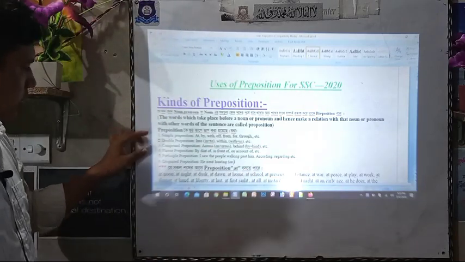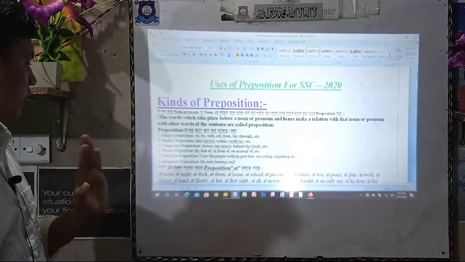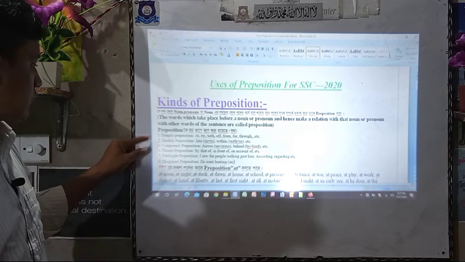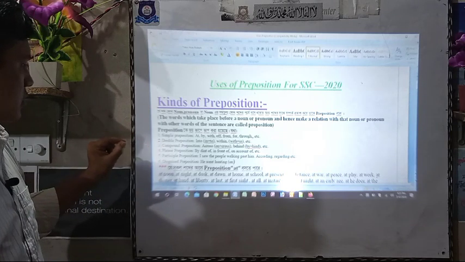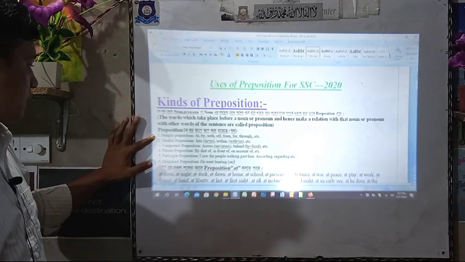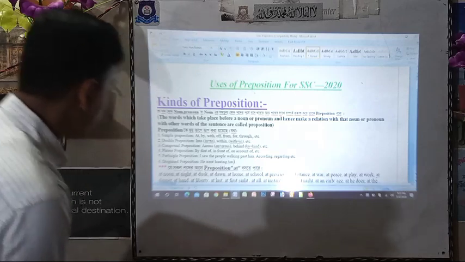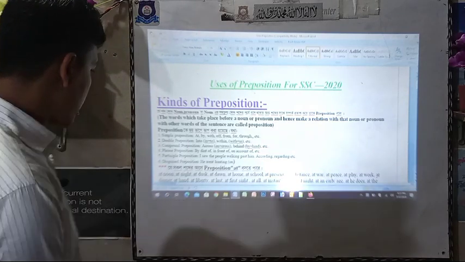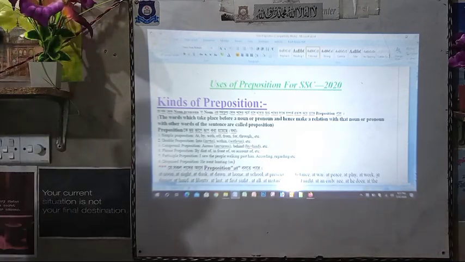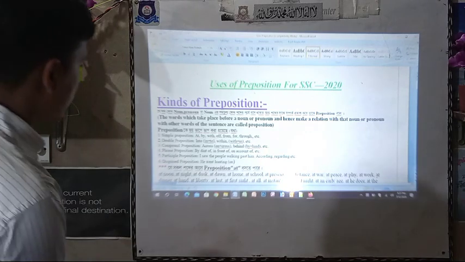Now we can see we have completed simple prepositions and we have 5 left, so there are 6 prepositions in total. There are 6 kinds of prepositions: simple preposition, double preposition, compound preposition, phrase preposition, participle preposition, and disguised preposition. Now we will discuss double prepositions.